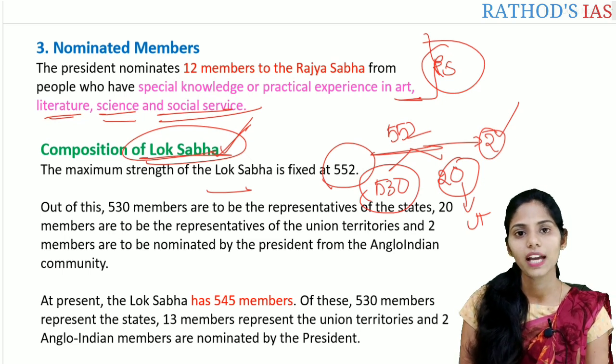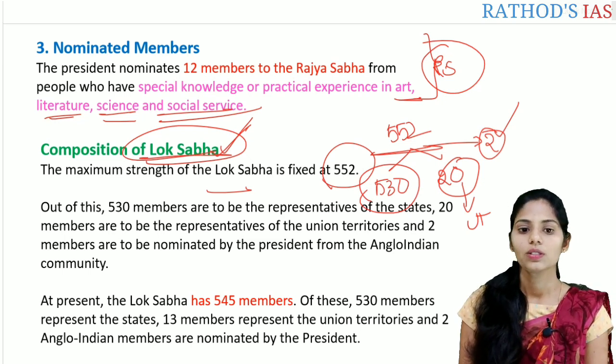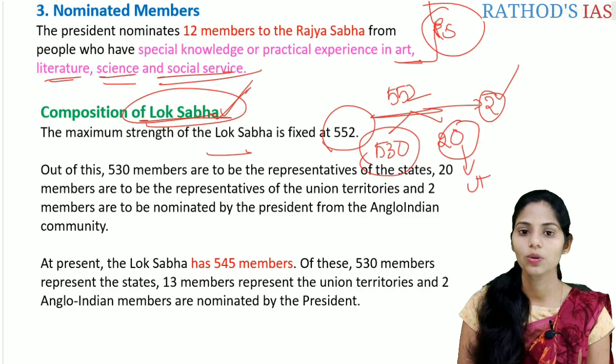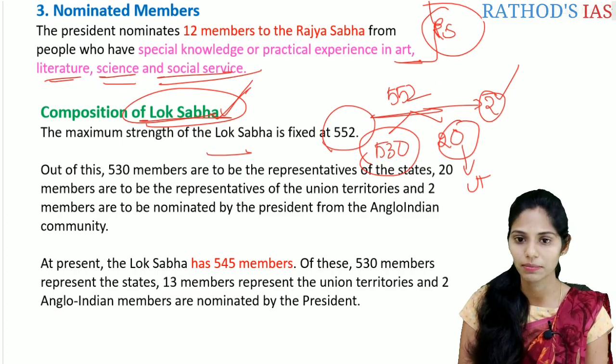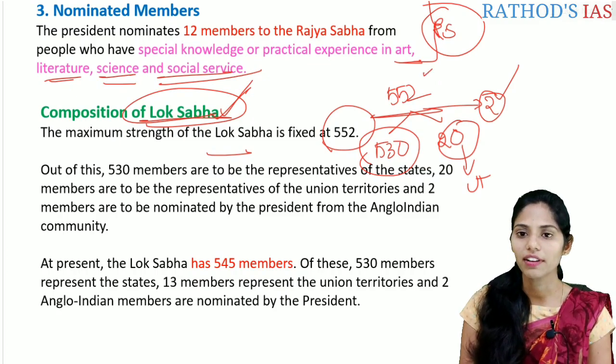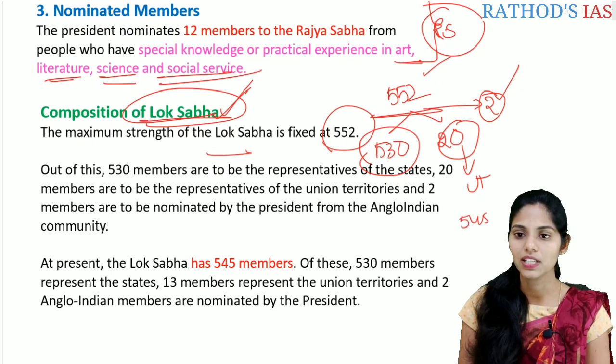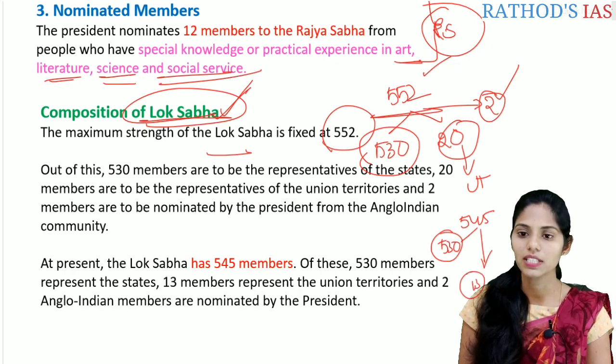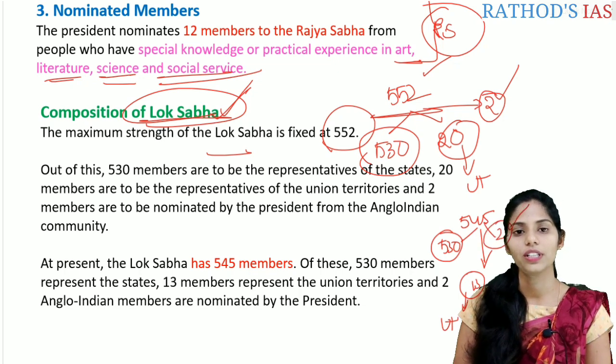They are normally from the Anglo-Indian community. At present Lok Sabha has 545 members. Out of these 545 members, 530 are representatives from the states, the remaining 13 are from the union territories, and 2 are Anglo-Indian members.